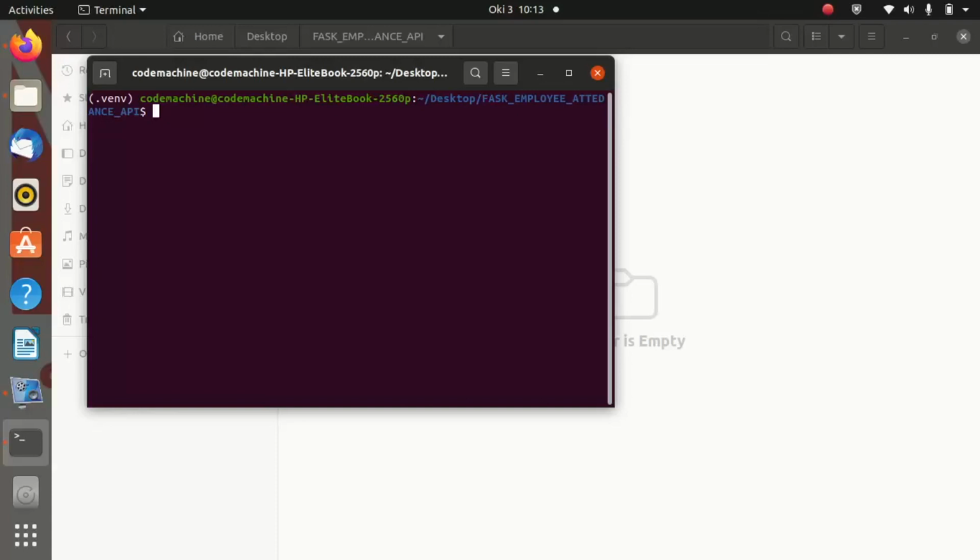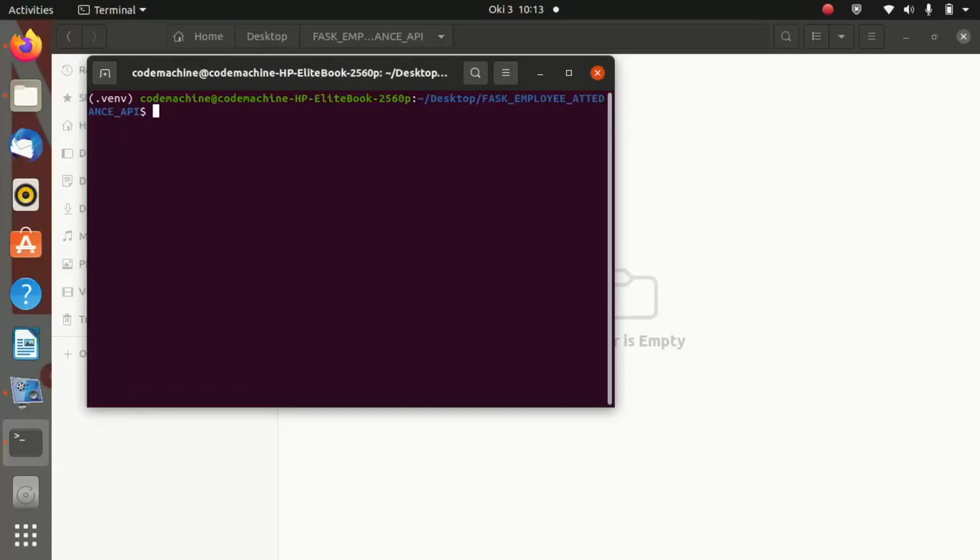If you have been using PHP Laravel, you know what is called Eloquent. So in this case, SQLAlchemy is the same as Eloquent in Python.